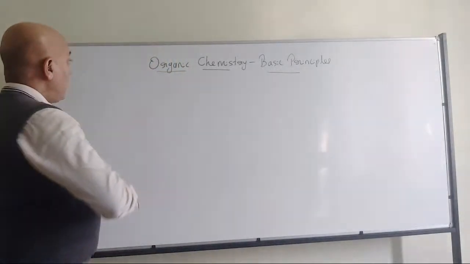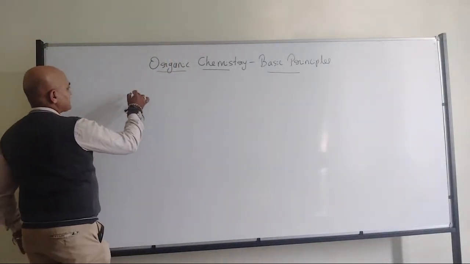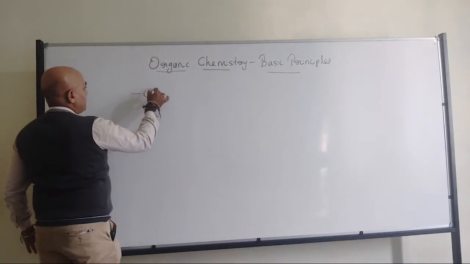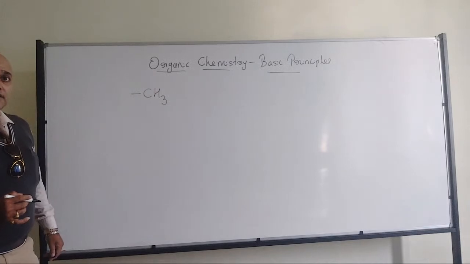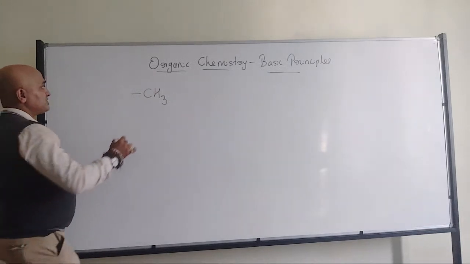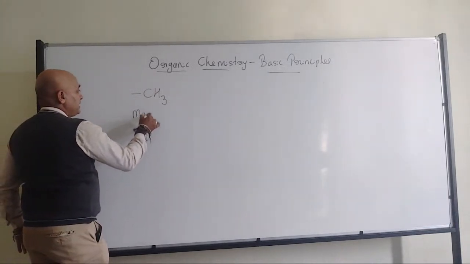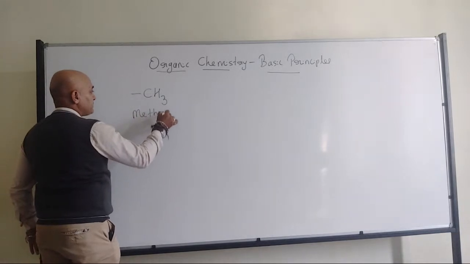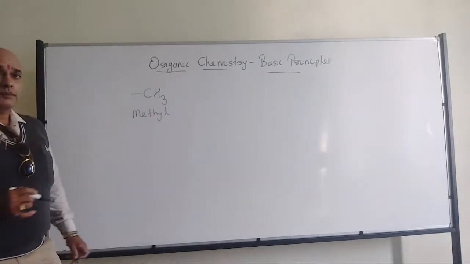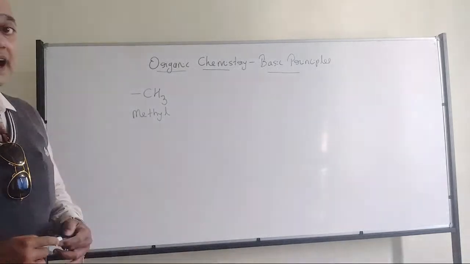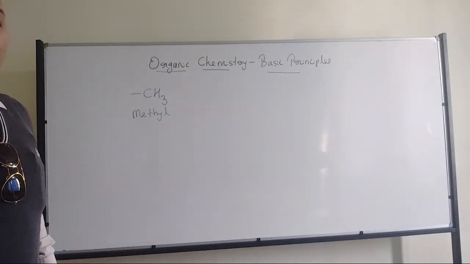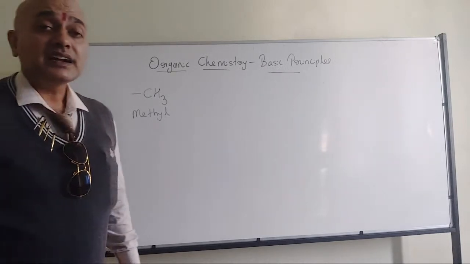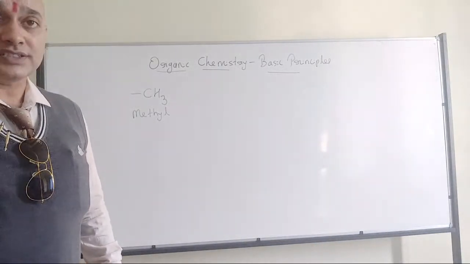Now, some of the terminology you should understand. Whenever I am writing CH3, it is nothing but a methyl group. All of us know that a carbon will be linked with 4 other elements, because carbon can make 4 bonds.